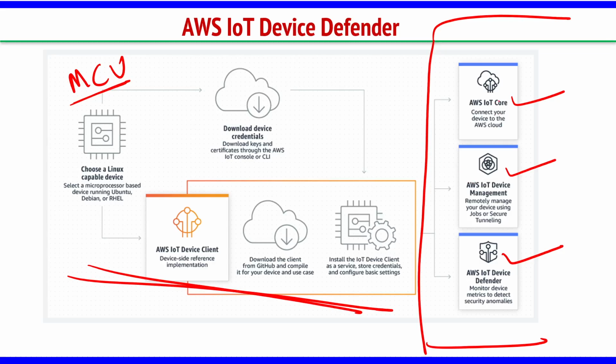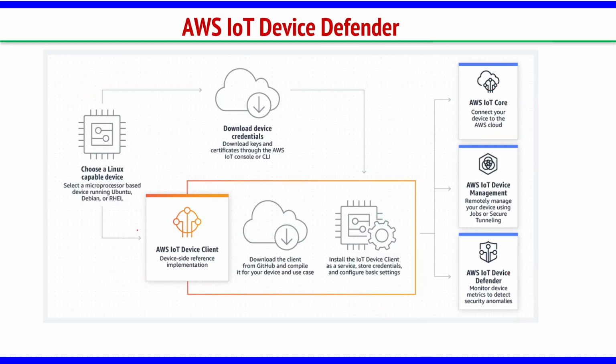So IoT Core connects your device to the AWS cloud. This is used for the connection. Device Management lets you remotely manage your devices using jobs or secure tunneling, managing all those devices. And Device Defender monitors security anomalies or security breaches happening, right? So this IoT Device Defender is everywhere in the cycle of the IoT integration with the cloud. Whenever the data is coming and going, everywhere we have this Defender, okay.